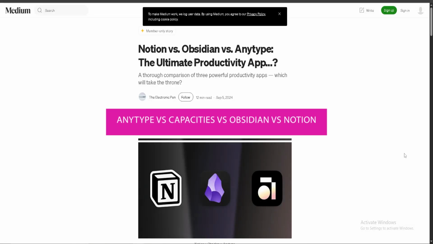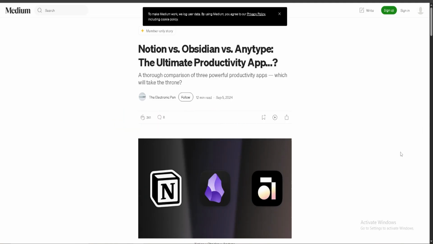Hello, I'm going to compare Anytype versus Capacities versus Obsidian versus Notion. Anytype, Capacities, Obsidian, and Notion are all powerful tools for note-taking and knowledge management, each with unique approaches. Anytype is offline first and local first. Capacities is structure focused. Obsidian is markdown based and extensible, while Notion is cloud-based with rich collaboration.